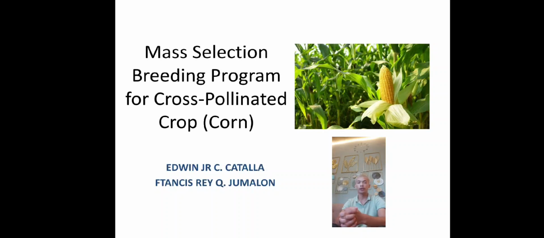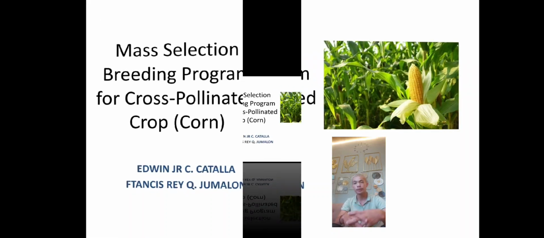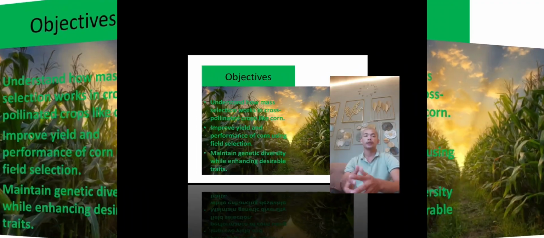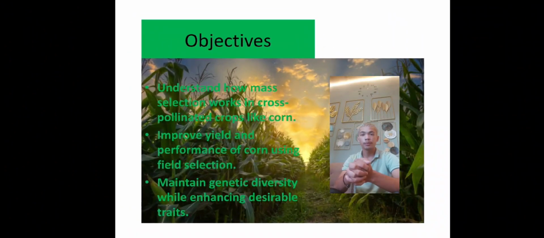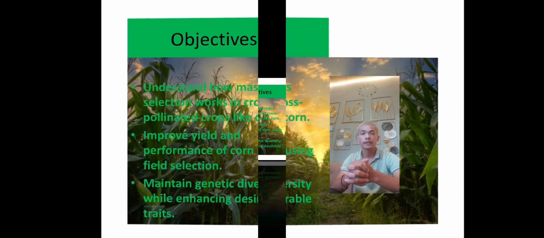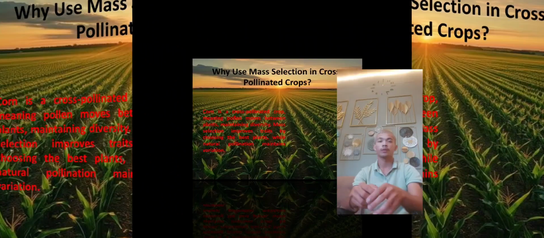Good day. Today we're going to present to you our mass selection breeding program for cross-pollinated crops, especially corn. The objectives of our breeding program are to understand how mass selection works in cross-pollinated crops like corn. Next is to improve yield and performance of corn using field selection. Next is to maintain genetic diversity while enhancing desirable traits.